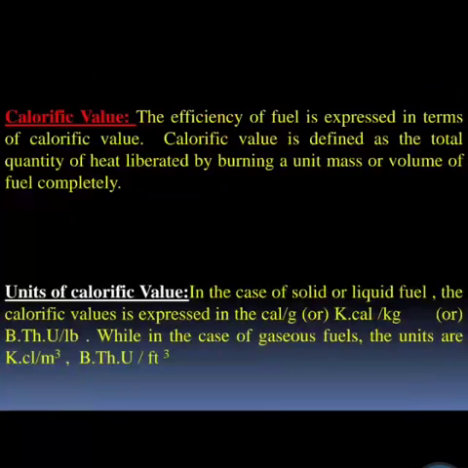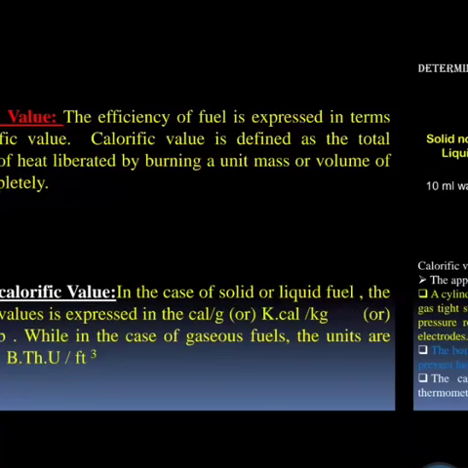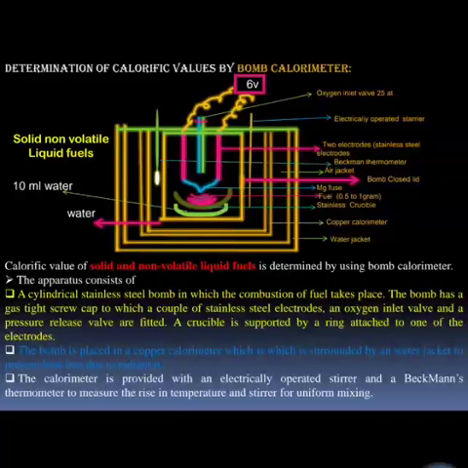Next is calorific value. Calorific value is defined as the total quantity of heat liberated by burning a unit mass or volume of fuel completely. It is the fuel efficiency expressed in terms of calorific value. Its units are kilocalorie per gram and British thermal unit. Now, the calorific value is measured by using the bomb calorimeter.